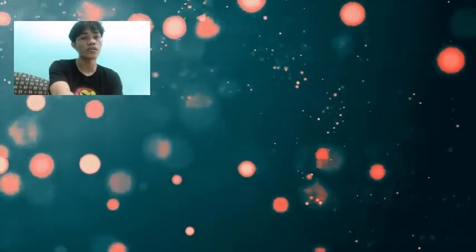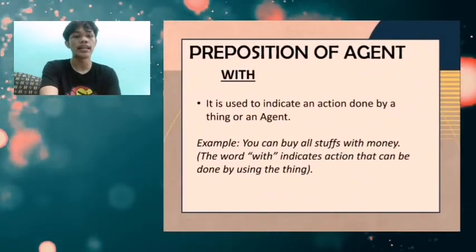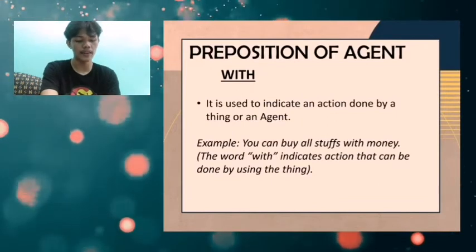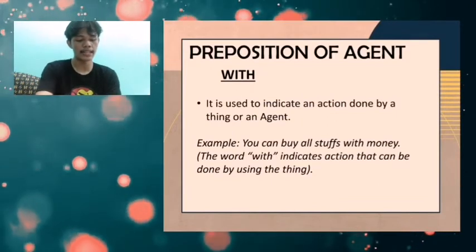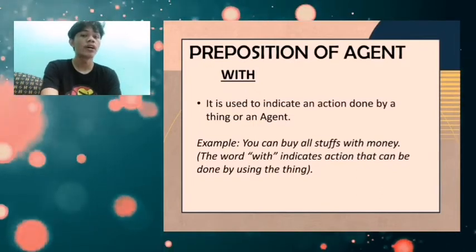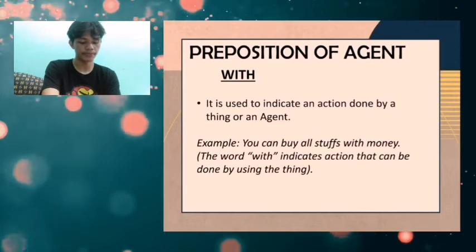And the last general preposition that we have to focus on is the word with. Using the word with, it is used to indicate an action done by a thing or an agent. It also indicates a thing accompanied by something or someone. For example, you can buy all stuff with money.